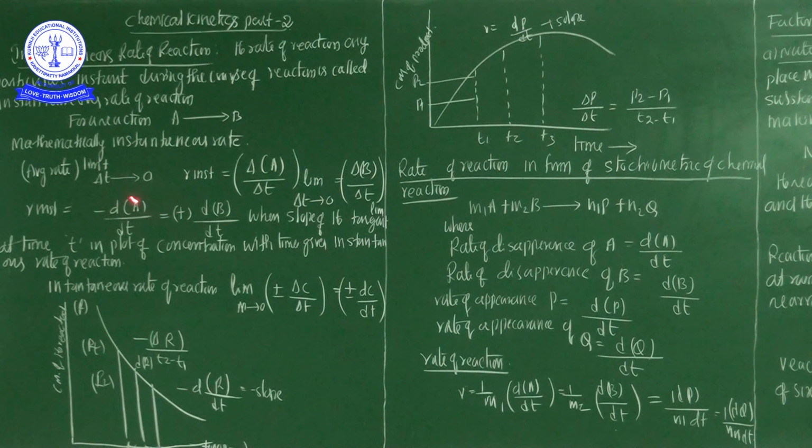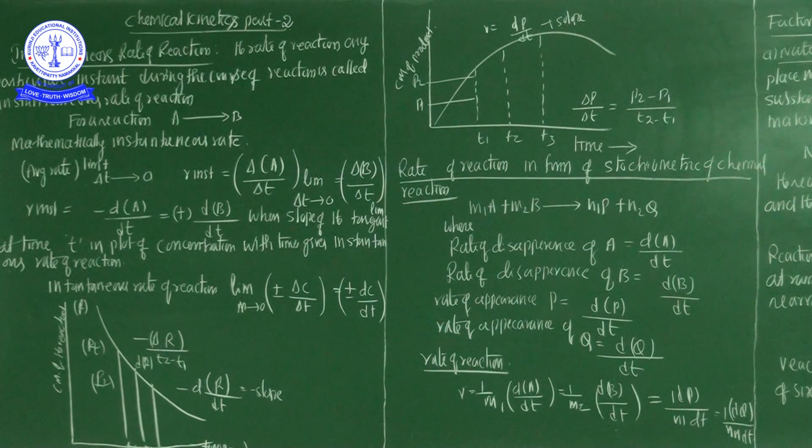Now we are going to discuss the rate of the reaction. What is the exact meaning of rate of the reaction? One more time I will repeat it. Rate of the reaction is defined as the change in concentration of the reactant or product per unit time. This is also called the rate of the reaction.